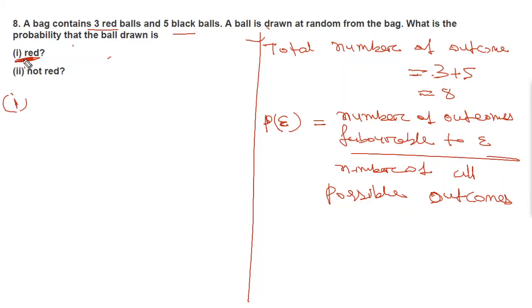What is the probability of red? So P of red is equal to, you know how many red balls there are, 3, divided by total number of possible outcomes. We have written total number of possible outcomes is 8. So it will be equal to 3 by 8. Now we'll move to part II.